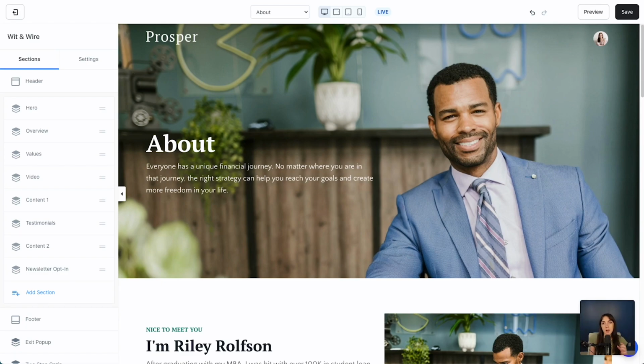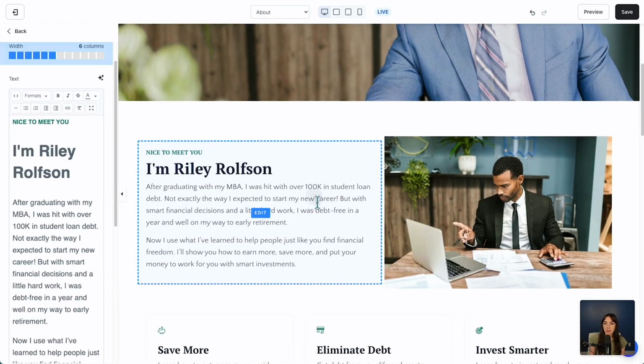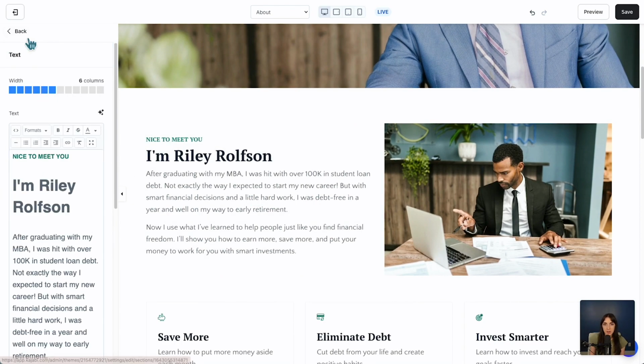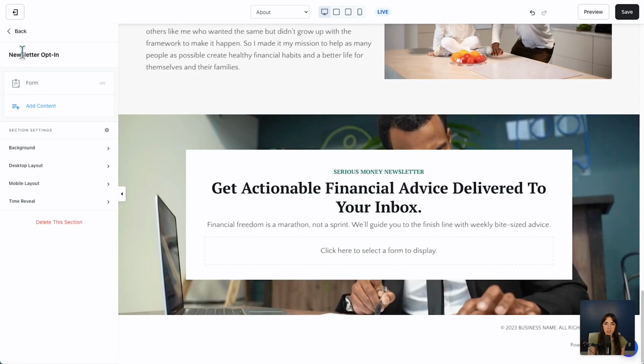So if I were setting up a new Kajabi website, I would go through these fundamental pages. I would click into the different elements. I would customize the text and the styling. And then heading back a few times, I would just make sure that I liked the way it looked, adding sections or even removing sections if needed.